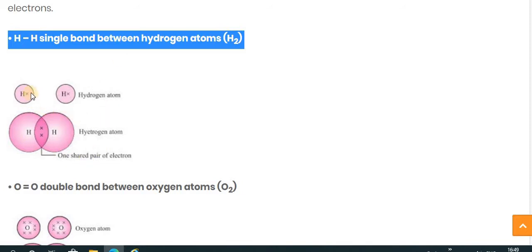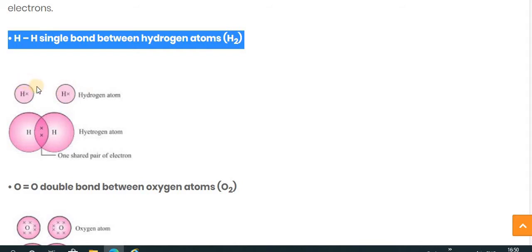Here you can see the hydrogen possesses one electron. Why one electron? Because the hydrogen atomic number is 1. So in the outermost orbit of hydrogen, it possesses one electron. Same like that, the other hydrogen also possesses one electron in its outer orbit.